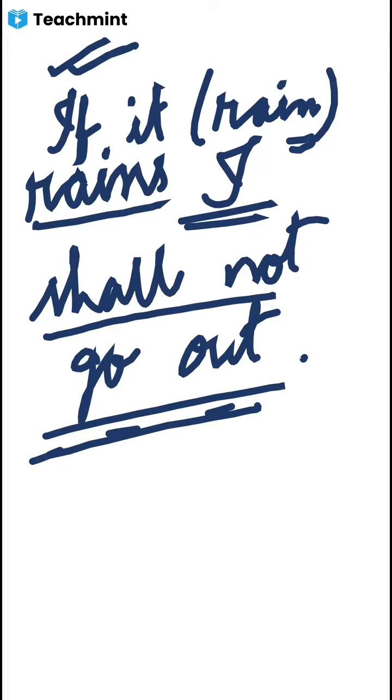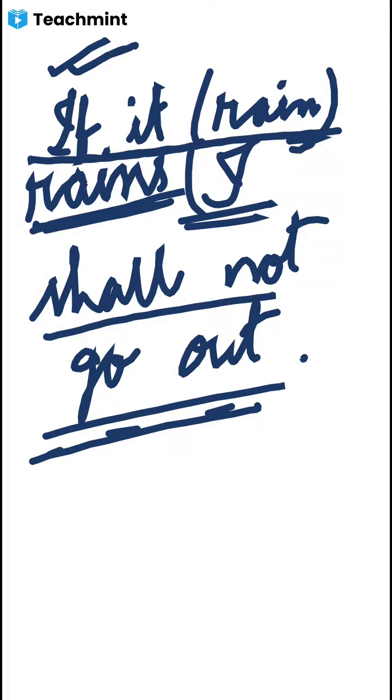So if it rains, I shall not go out. With the if clause, always we have to use simple present tense if the rest part of the sentence is in simple future tense.